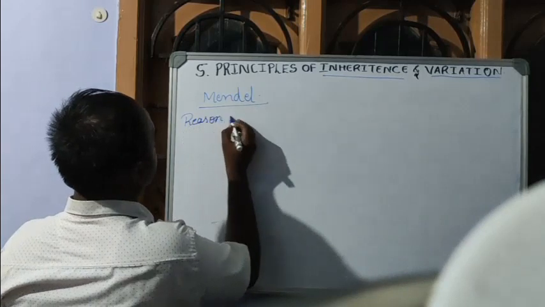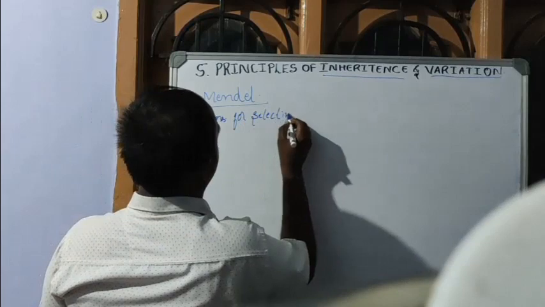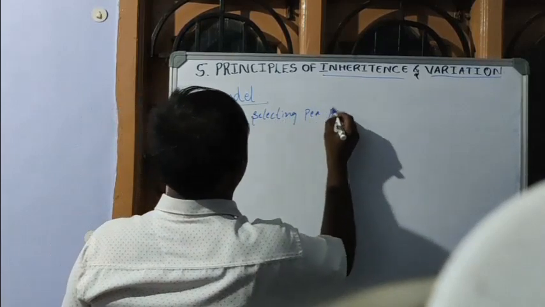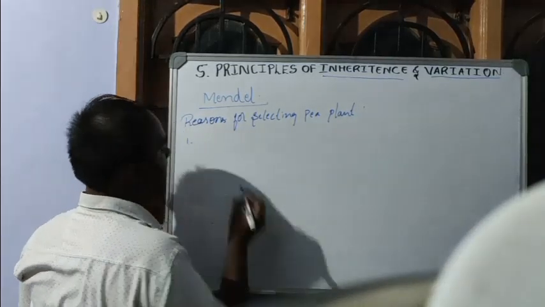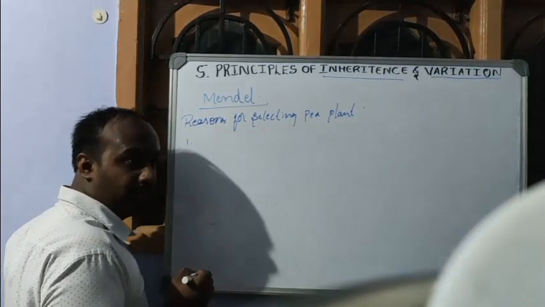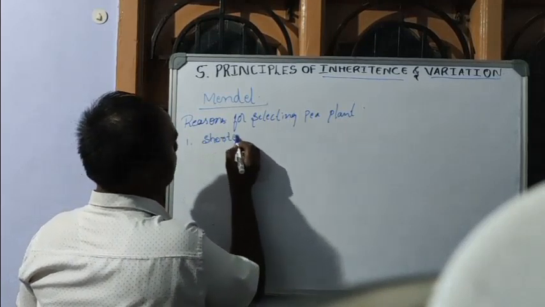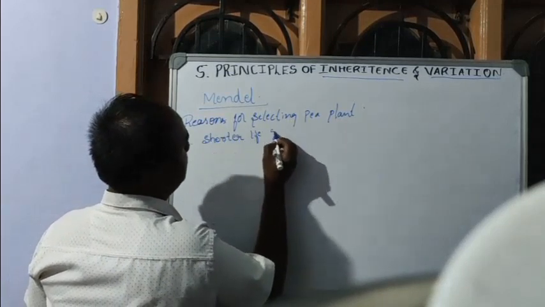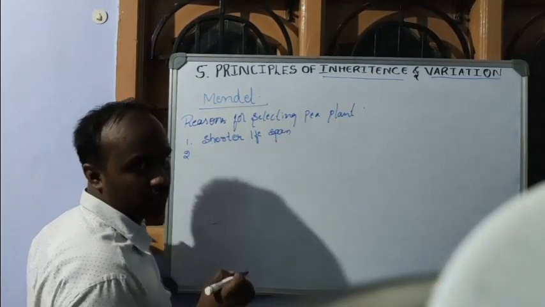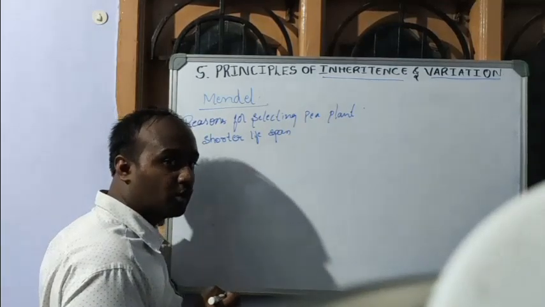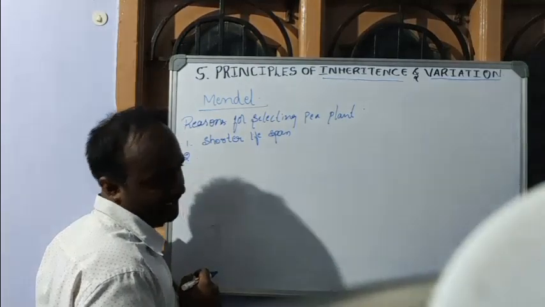Reasons for selecting the pea plant. First reason is the pea plant has a shorter lifespan. So this plant has a very short lifespan, and within a shorter period, several generations can be obtained.